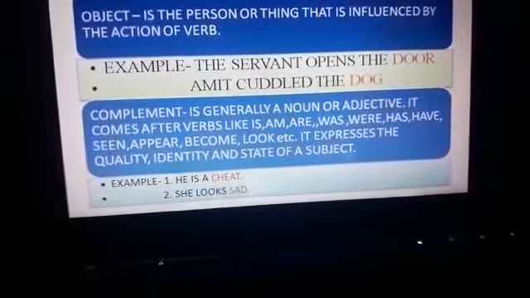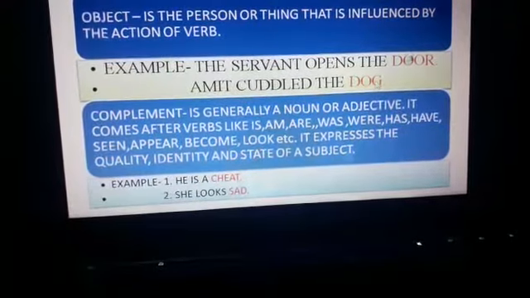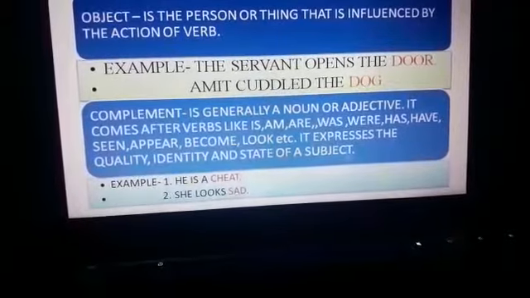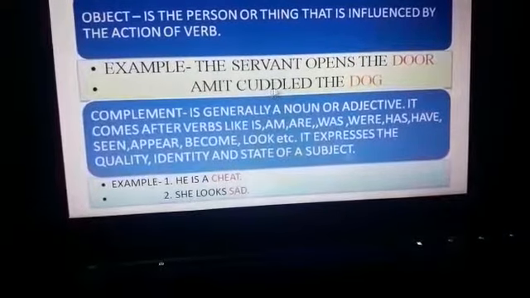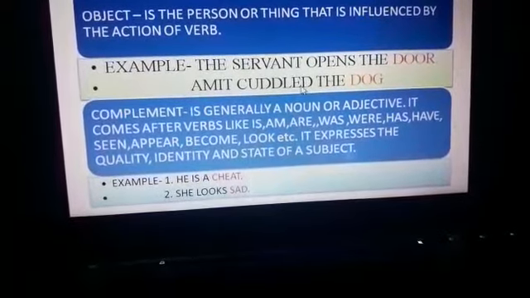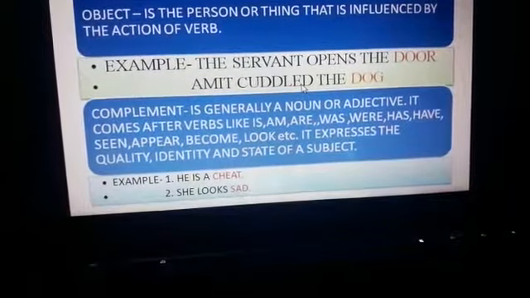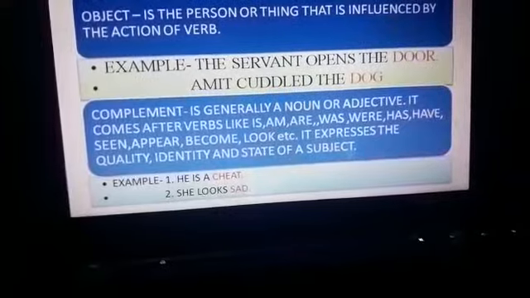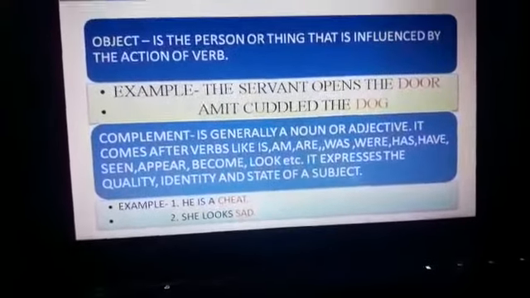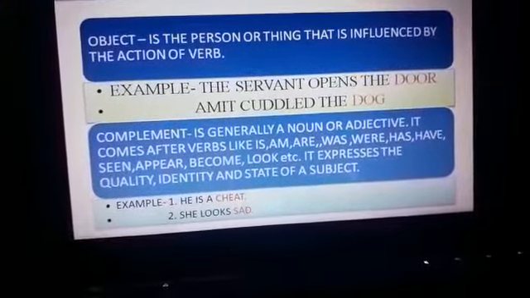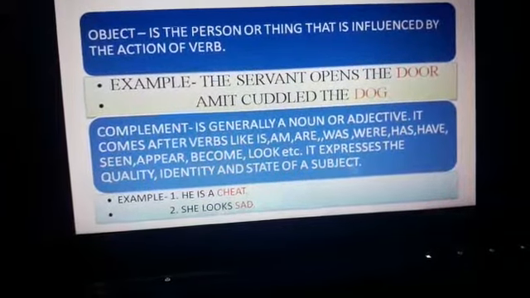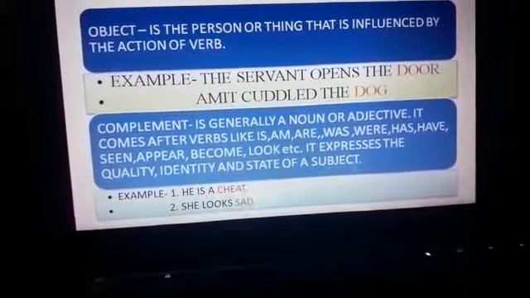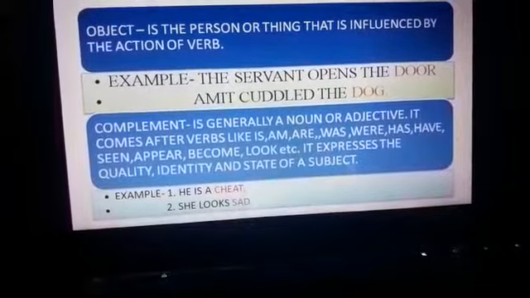Okay, Amit cuddled the dog. The dog has been cuddled by Amit. What happened to the dog? So the dog is the object here. So I hope object is clear in your mind. What is an object? It is the name of a person or thing which is influenced by the action of a verb. Next, come to the next topic, that is complement.